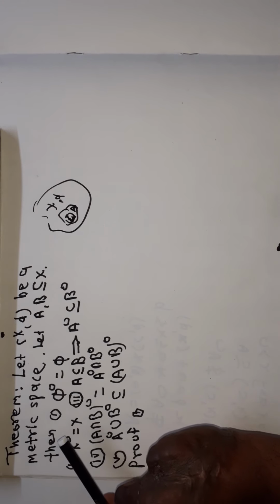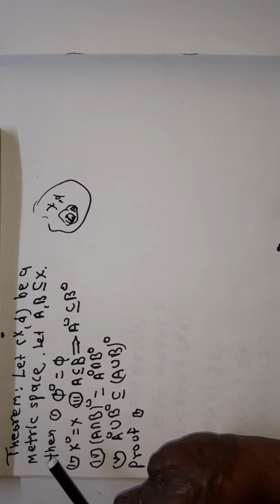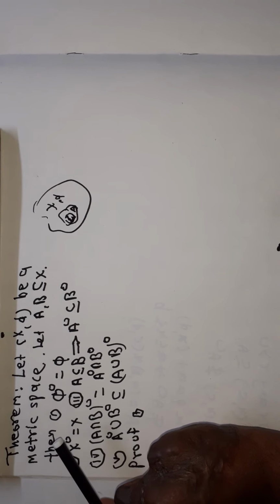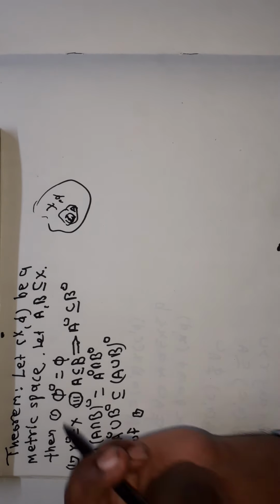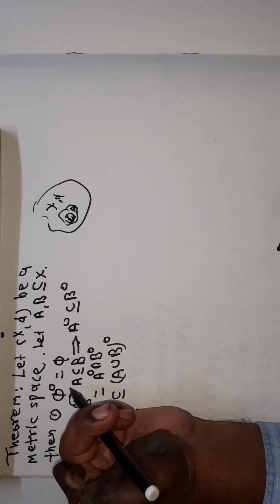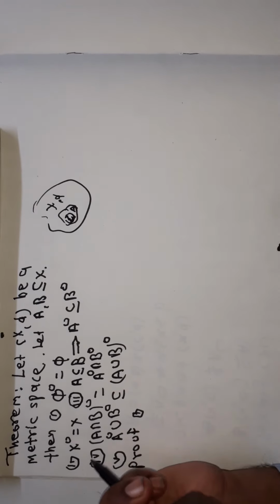Now in this theorem we study some more properties of interior of a set. Suppose (X, d) is a metric space and A and B are subsets of X, they can also be equal to X. Then these properties hold. Number one, null set interior is equal to null set.